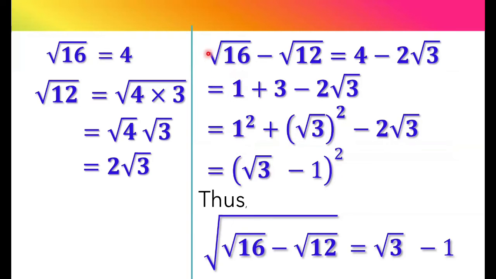Now if you take the square root on both sides, then you will get the answer as square root of 3 minus 1. So therefore, square root of 16 minus square root of 12 equals square root of 3 minus 1.